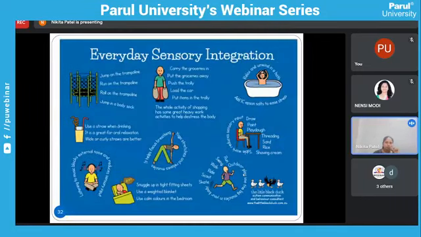Here is everyday sensory integration. How can you give everyday sensory integration? If some persons are not coming for therapy regularly, how can you advise sensory integration therapy? First, we can advise the trampoline: jump, run, roll on the trampoline, so vestibular activation is there. Next is carrying the groceries or anything weighted, like a shopping bag, because of that proprioception can be activated.